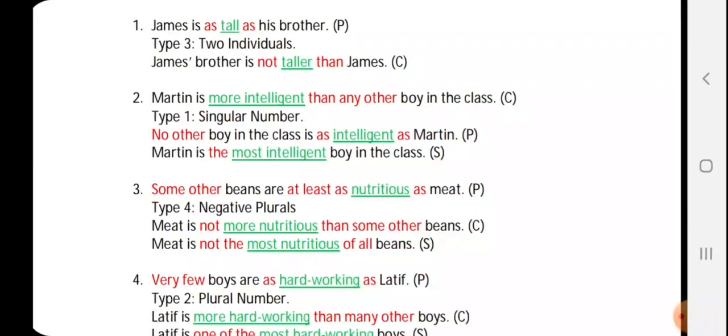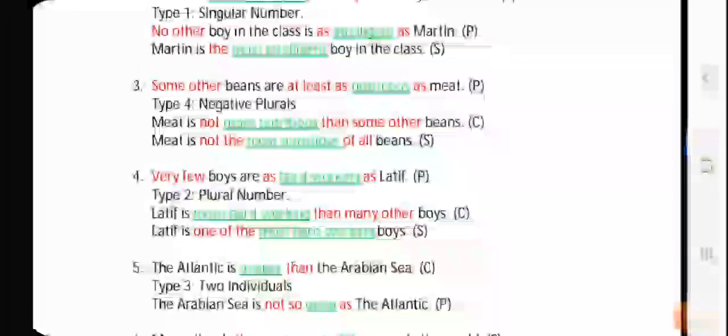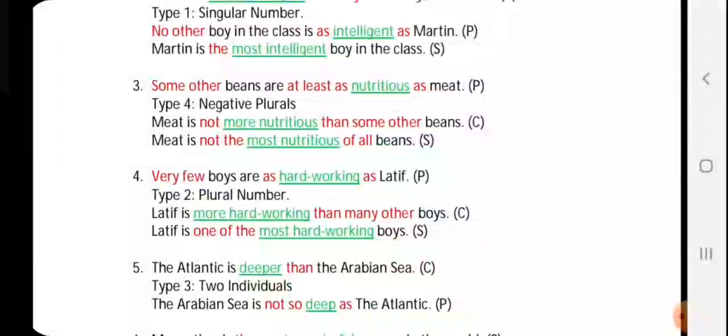When you want to change it into superlative, again Martin will come in the beginning. Martin is the most intelligent. Intelligent will become most intelligent boy in the class.